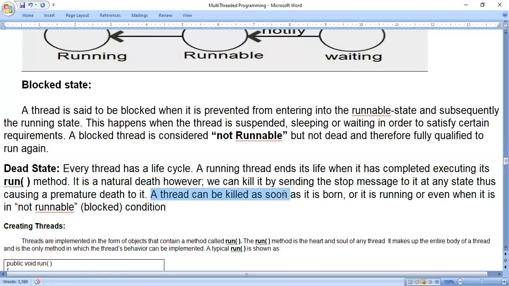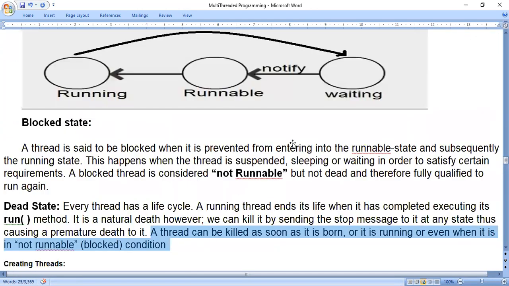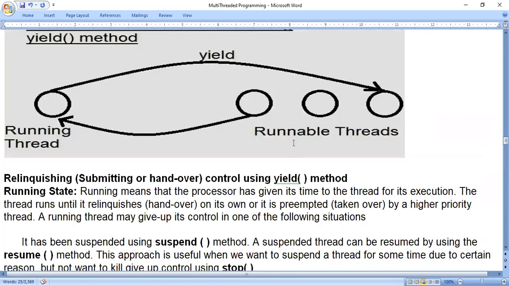So a thread can be killed as soon as it is born, or when it is running, or even when it is in blocked state. If it is in newborn state, or running state, or blocked state, in all these three cases, we can kill the thread by using the stop method. If you don't use the stop method at all, by itself the thread will end its execution. Okay, if you have any doubts still here, you can ask.